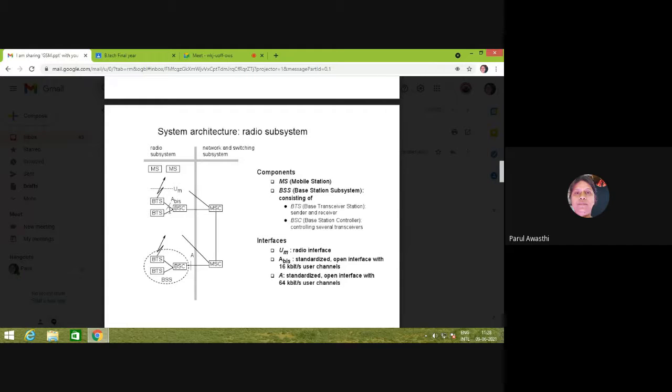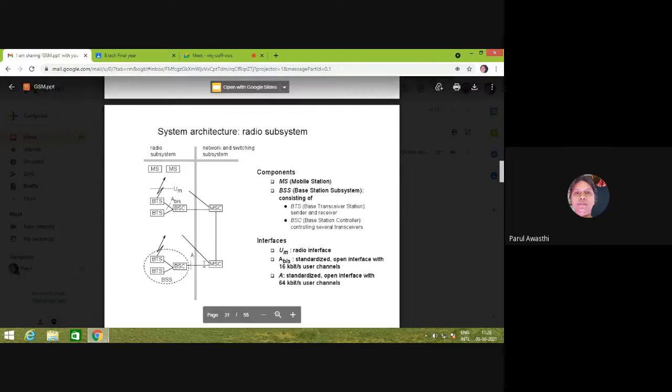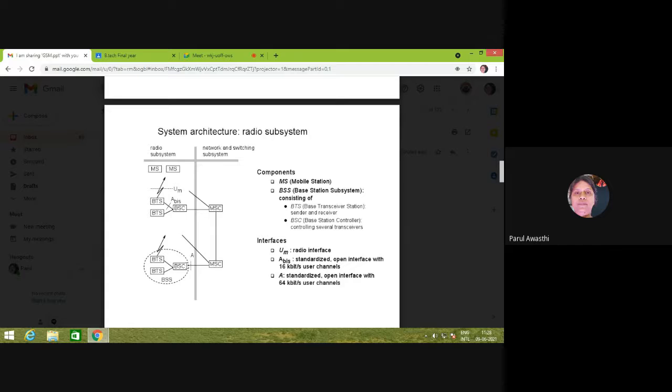The Abis interface is a 16 kbps interface, meaning they transmit data to each other at a maximum speed of 16 kbps. Then the BSC is connected to the MSC via the A interface, which transfers data at 64 kbps. So this is our radio system.